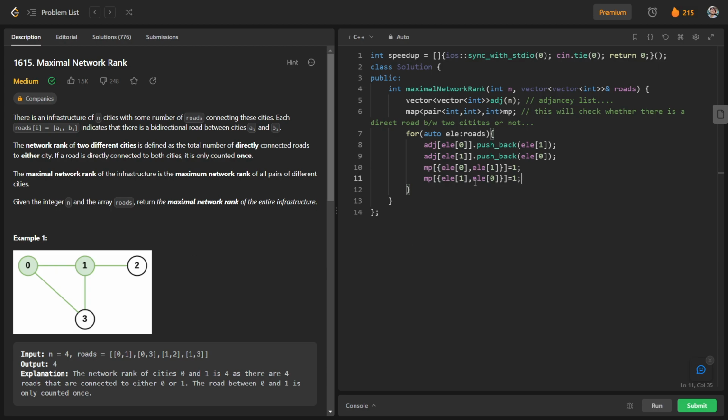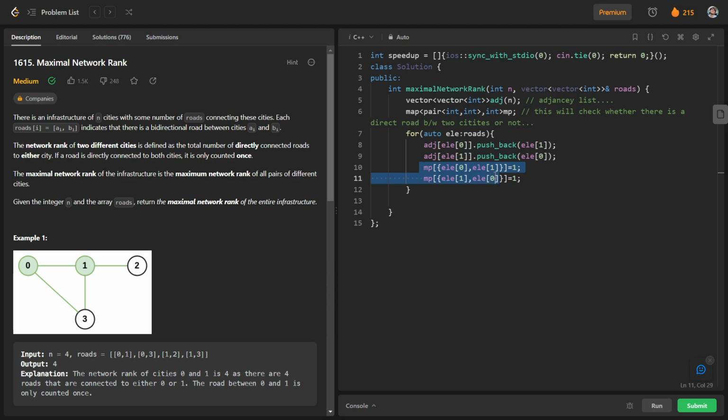So we have to write for ELE 0 and ELE 1, and ELE 1 and ELE 0 also. So basically these are two different pairs, and for these two different pairs we will have a road. Okay, 0 1 is a particular pair and 1 0 is also a particular pair. So we are having roads for both pairs, so that's why we have to write for both pairs separately. Okay, so in this way we have created our adjacency list, and we have stored whether two cities are connected with maps or not.